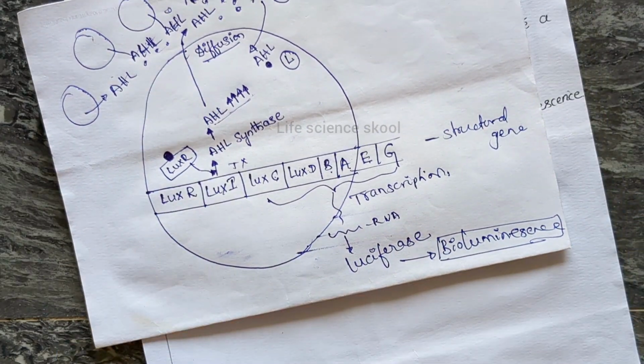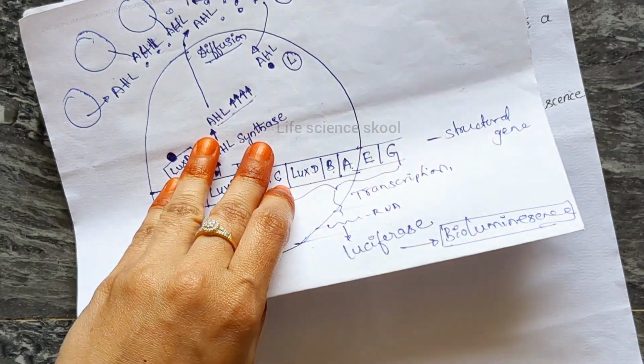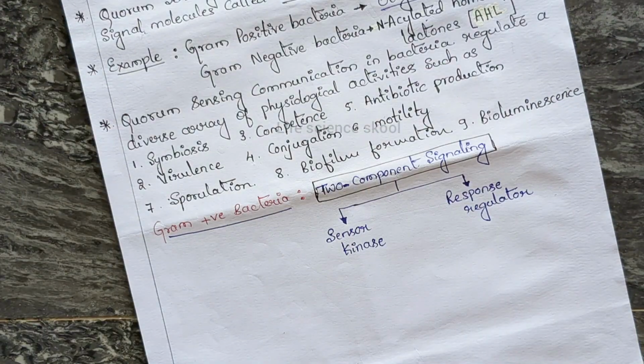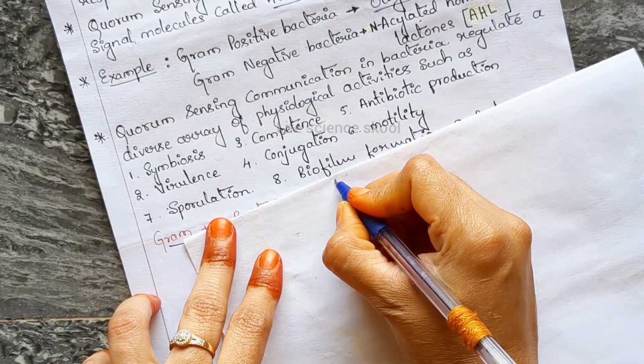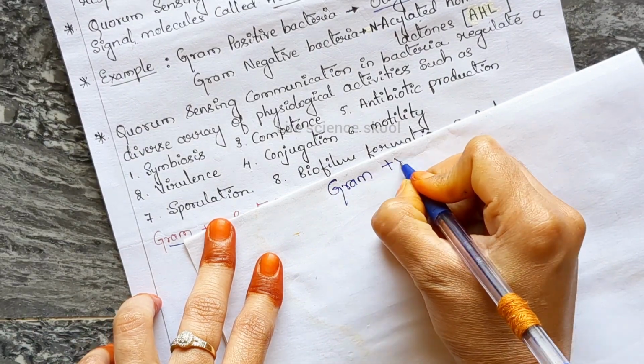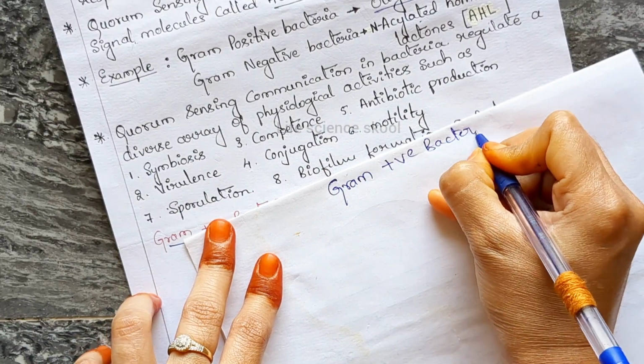Okay, that is in the case of gram negative bacteria. Now we will discuss a very important point which has been asked in the examination, that is, we will learn what happens in the case of gram positive bacteria.